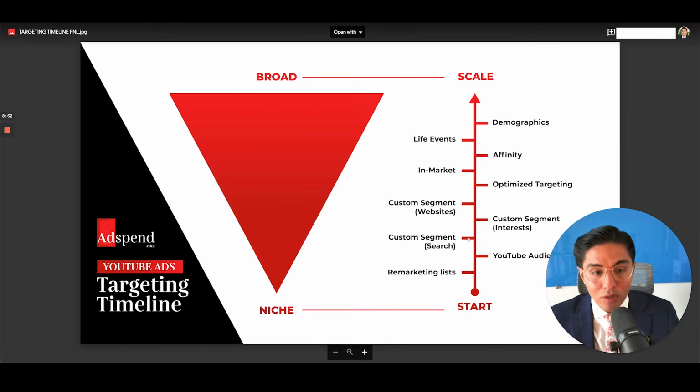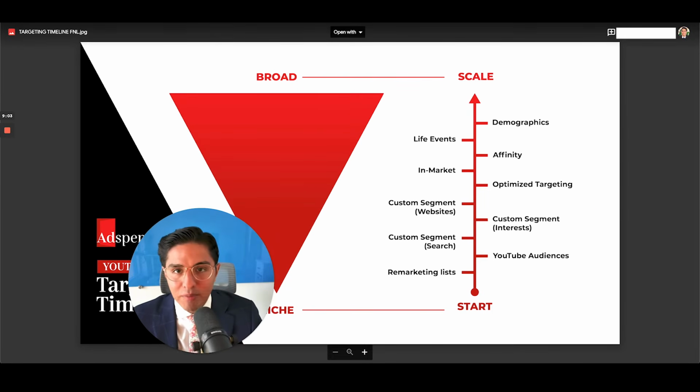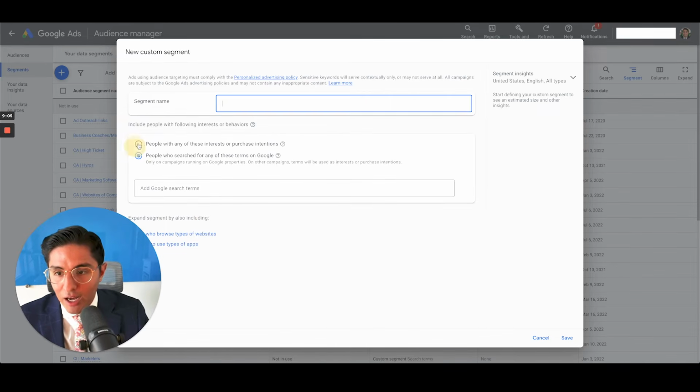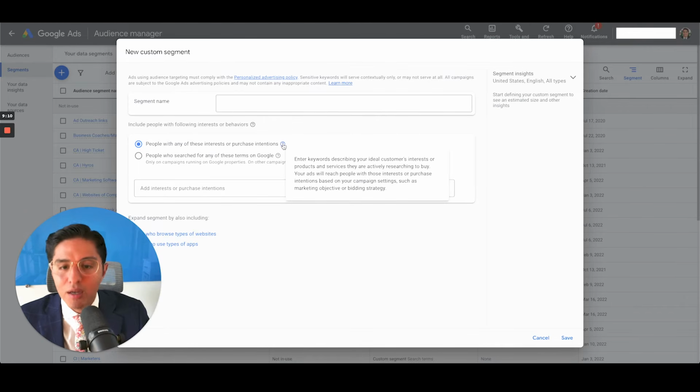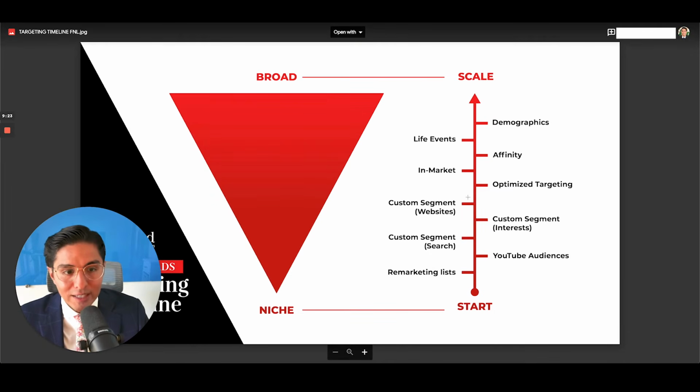And again, it's on the lower end of the start and scale triangle because this is still pretty niche. People that are actually searching for what you have to offer, they're raising their hand. So the next type of custom segment is interests, okay? Right here, you can click on people with any of these interests or purchase intentions. If you scroll over the help icon: enter keywords describing your ideal customers' interests or products and services they are actively researching to buy. A much broader type of audience here, right? Much broader, but a lot more scalable, which is why it's on the higher end of the scale timeline on the YouTube ads targeting timeline we've made for you.